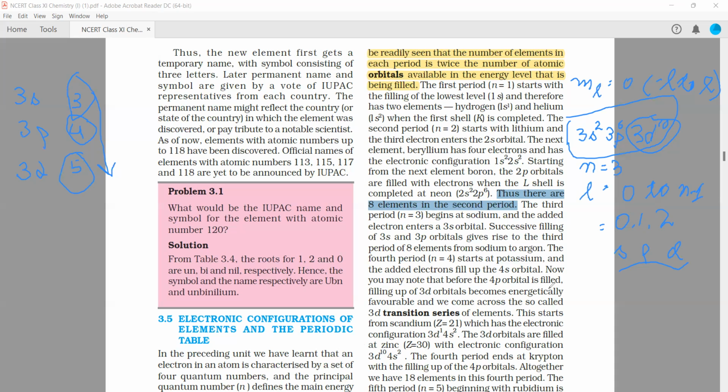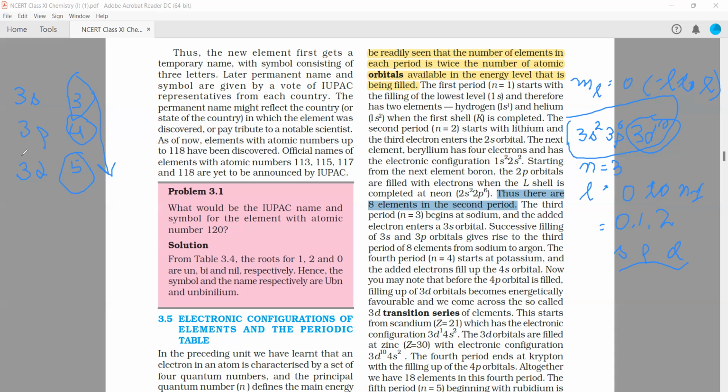So before that, you may note that successive filling of 3s and 3p orbitals gave rise to the third period of 8 elements, from sodium to argon. The fourth period, that is n equals 4, starts at potassium. So n equals 4.